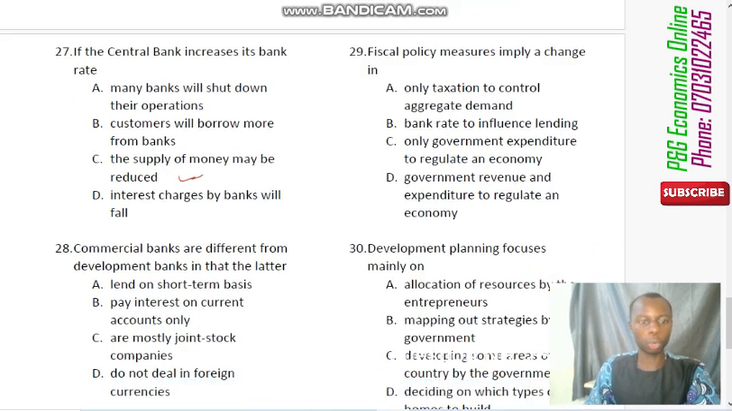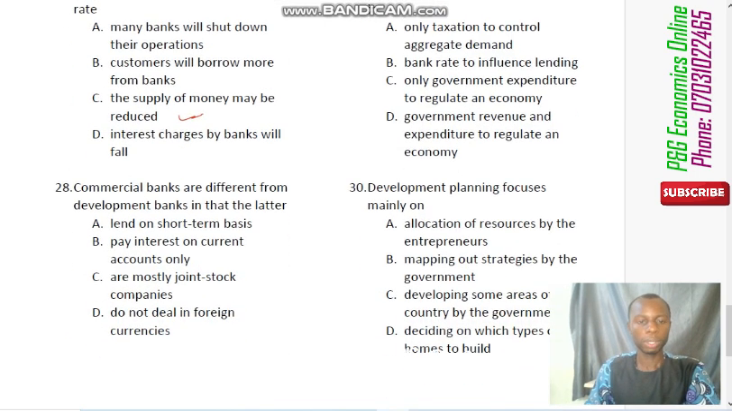So we now move to question number 28. Question number 28 says commercial banks are different from development banks in that the latter... what they're simply telling you is, what differentiates a commercial bank from a development bank? What are the things that commercial banks can do that a development bank cannot do? Now, the latter here has to do with the development bank. That is, how does a development bank differ from a commercial bank?